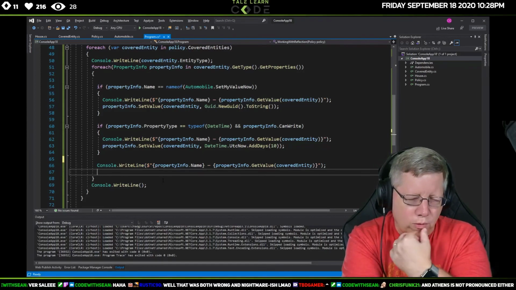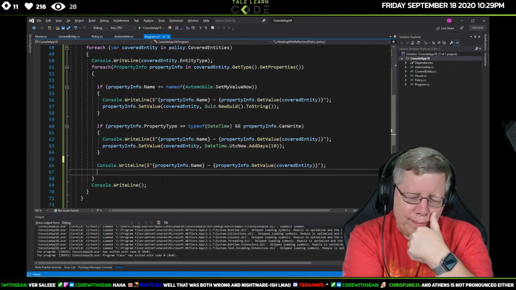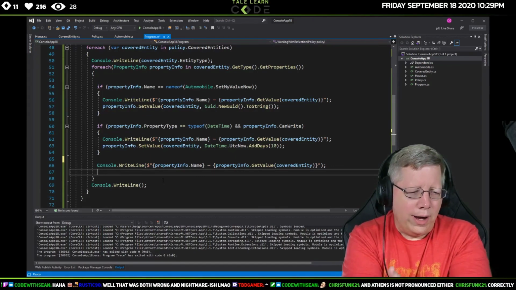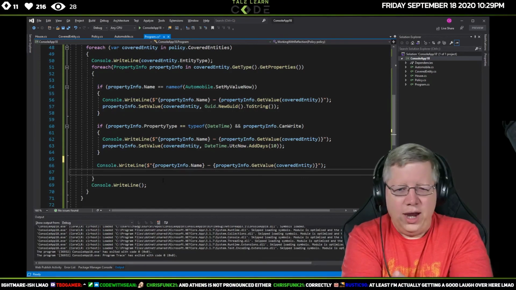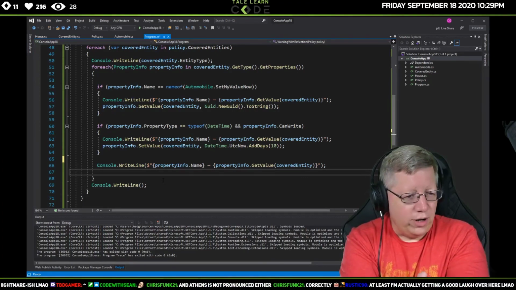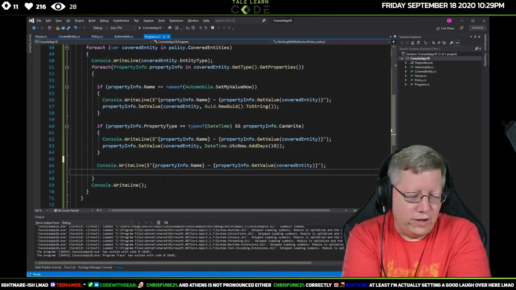Yeah, that's really, really cool. For example, I've been working on an ORM, an object relational mapper, for graph databases. And I'm using reflection there because obviously I have no idea what it could be, because it could be anything in here.